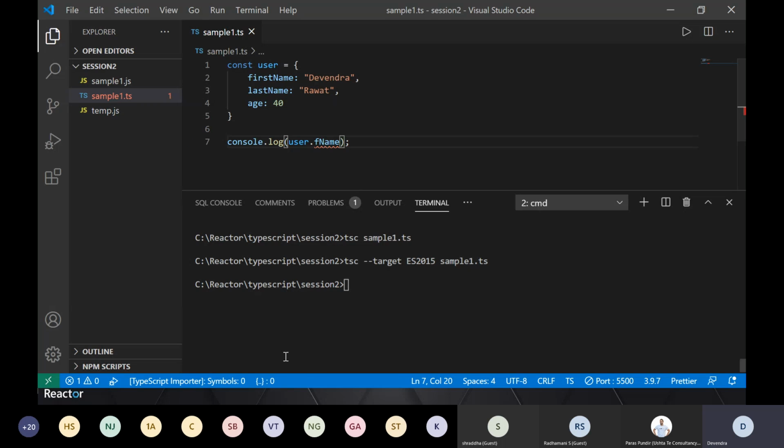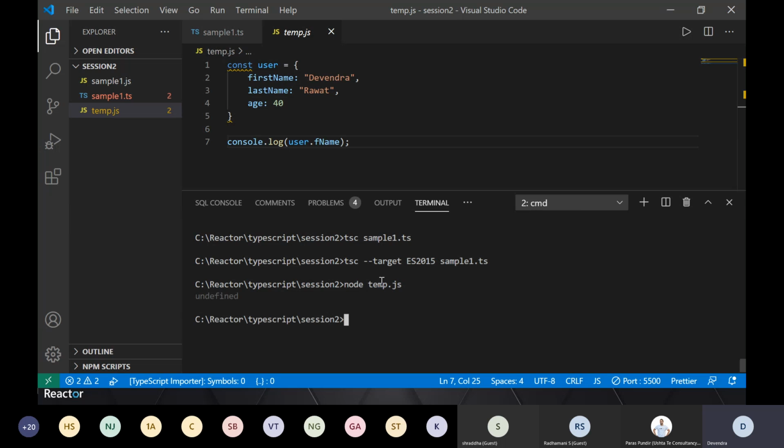Okay, so let me go back to here first, right? Just to show you what the error will be, I'm running the JavaScript file with node temp.js. See, this is the value which I'll get because it is undefined. This variable is not there, right? But I can write it in JavaScript. No one will stop me.